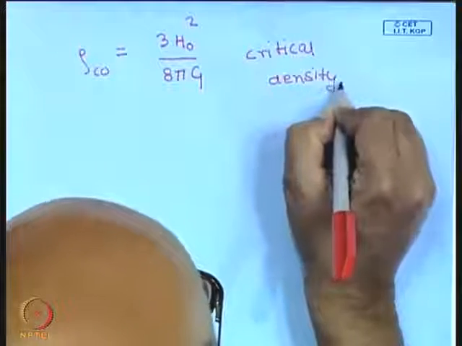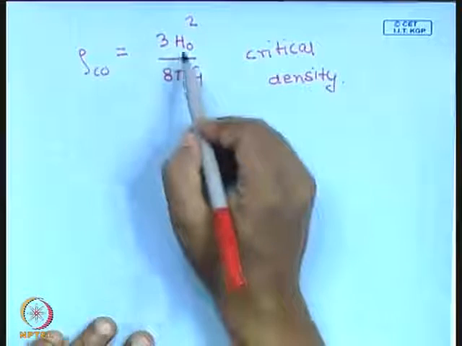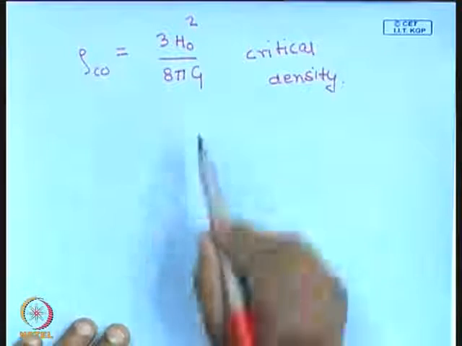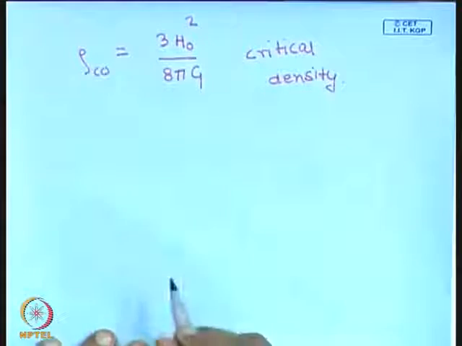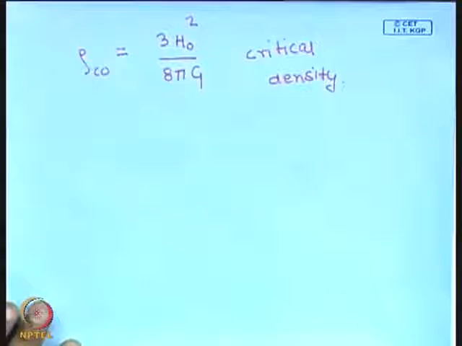So another homework, determine the value of the critical density, right? You know the value of h naught and the others are all known. So determine the value of the critical density of the universe. The critical density is a very crucial density scale in the universe.